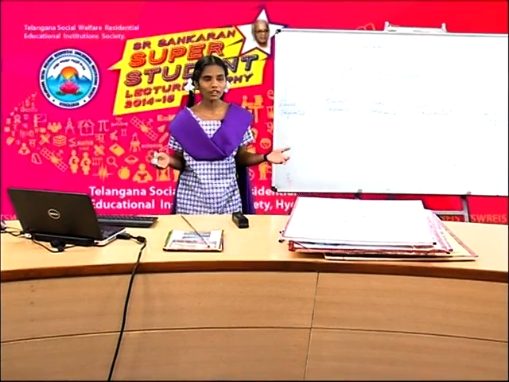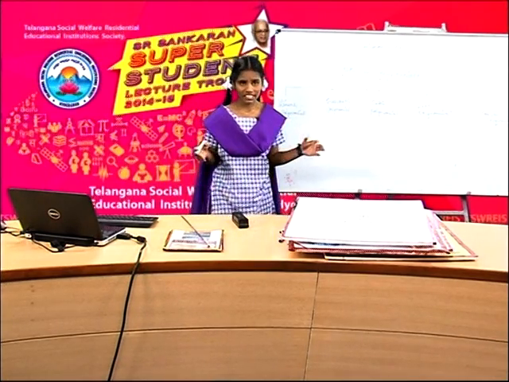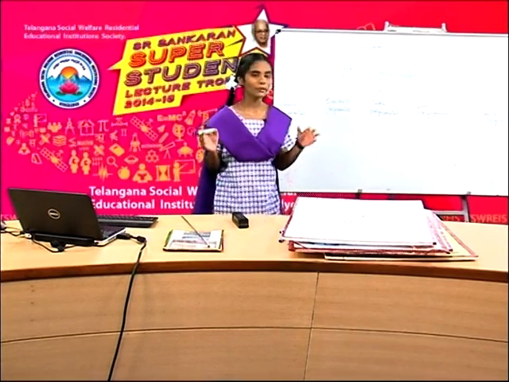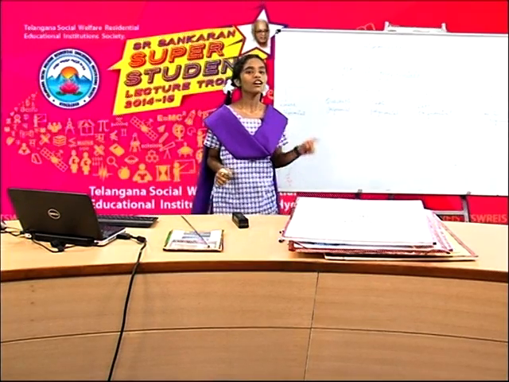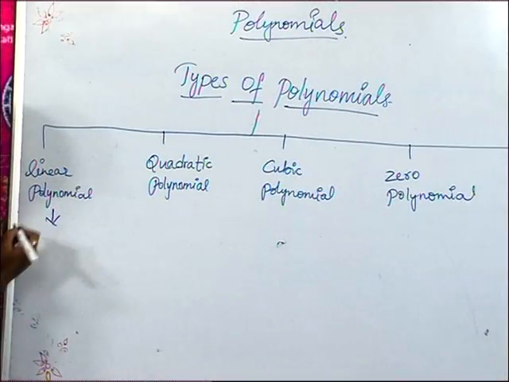Friends, first of all, we are going to discuss about linear polynomial. Friends, do you know what is linear polynomial? Yes, you are right. Linear polynomial means a polynomial whose degree is 1 is called a linear polynomial.